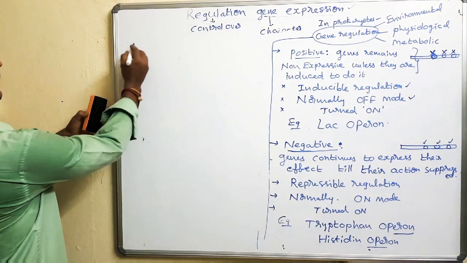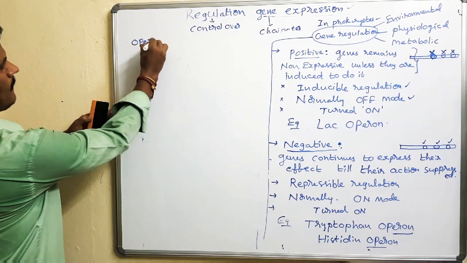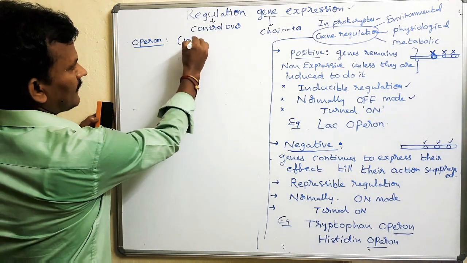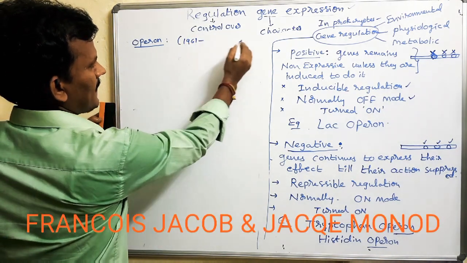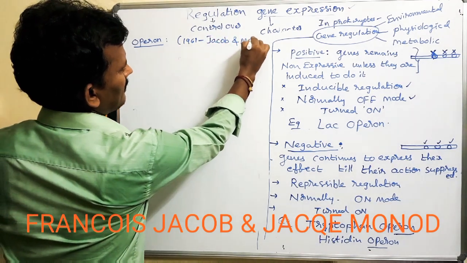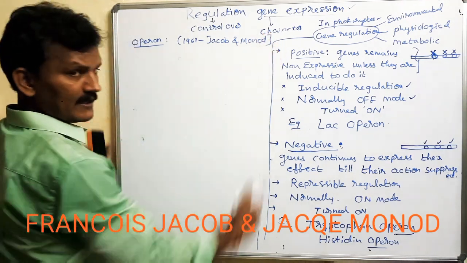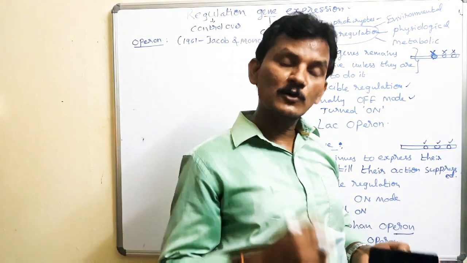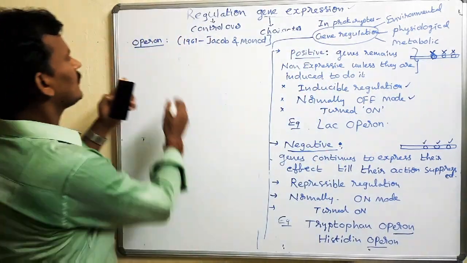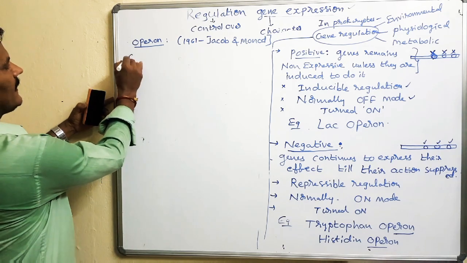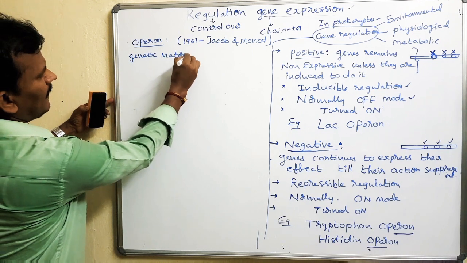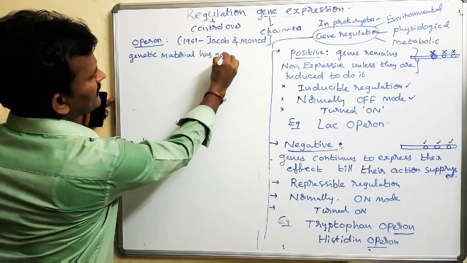Regarding that, in 1961, the scientists Jacob and Monod experimentally noticed in E. coli bacteria that the genetic material has many functional units called operons.